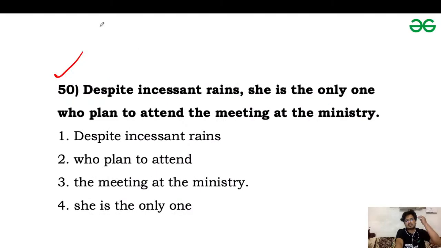Despite incessant rains, she is the only one who planned to attend the meeting at the ministry. Comment your answers for this question. Despite incessant rains, she is the only one who planned to attend the meeting at the ministry.